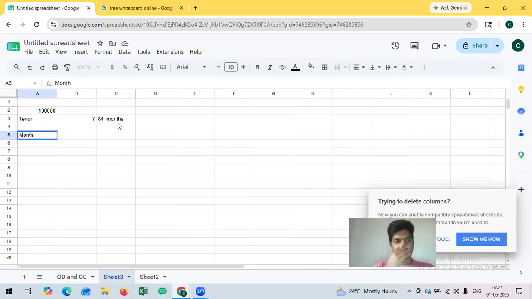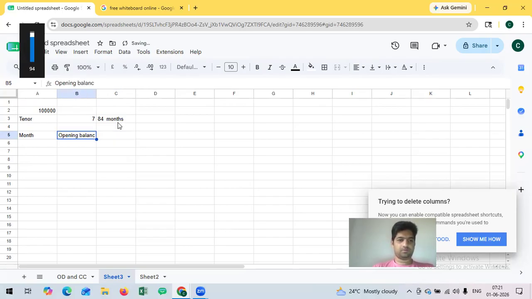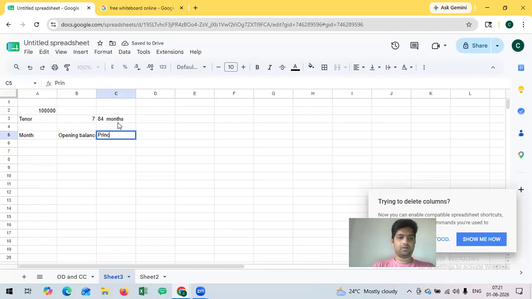The columns are month, opening balance, principal repayment, interest, and closing balance.